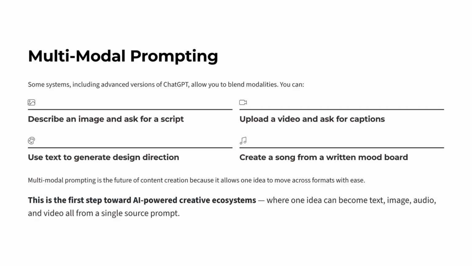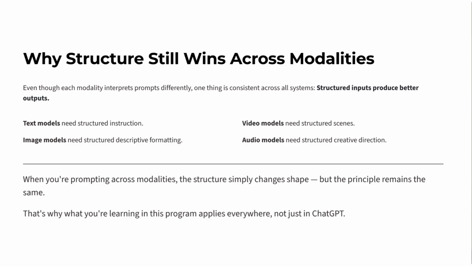This is the first step toward AI-powered creative ecosystems, where one idea can become text, image, audio, and video, all from a single source prompt. Even though each modality interprets prompts differently, one thing is consistent across all systems: structured inputs produce better outputs.